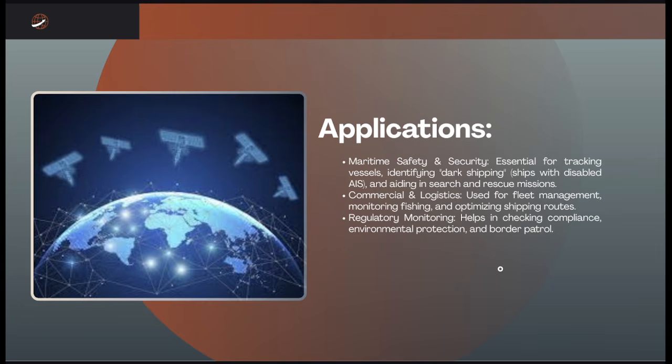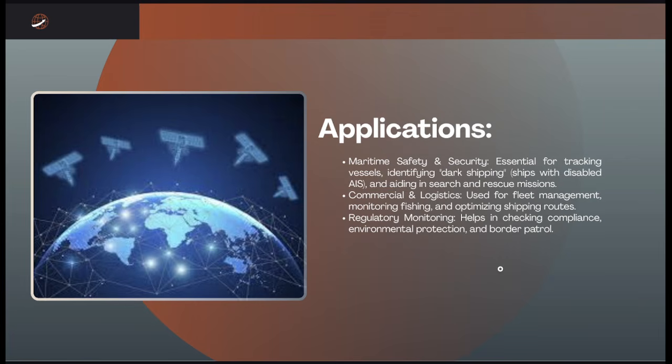So they use it for fleet management, monitoring fishing, and optimizing shipping routes. And then we also have regulatory monitoring. This one helps in checking compliance, environmental protection, and border patrol.